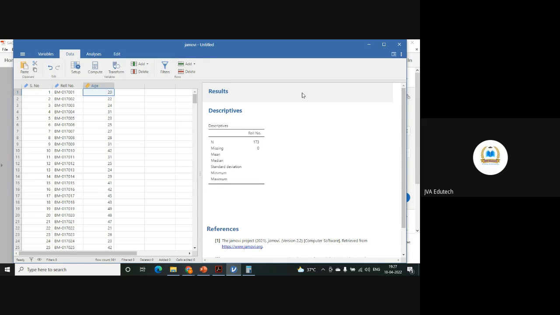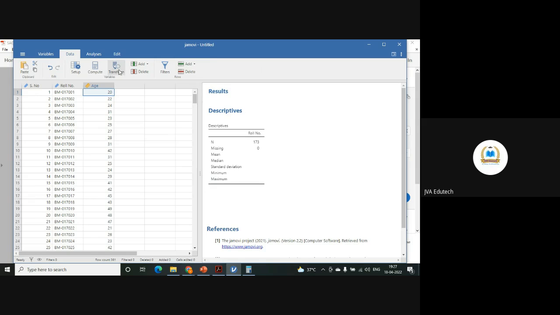And how can we do it? Simply, if you want to convert the absolute values into categorical values, then you can do this kind of transformation in Jamovi. SPSS also provides you this option. Here also you can do it.